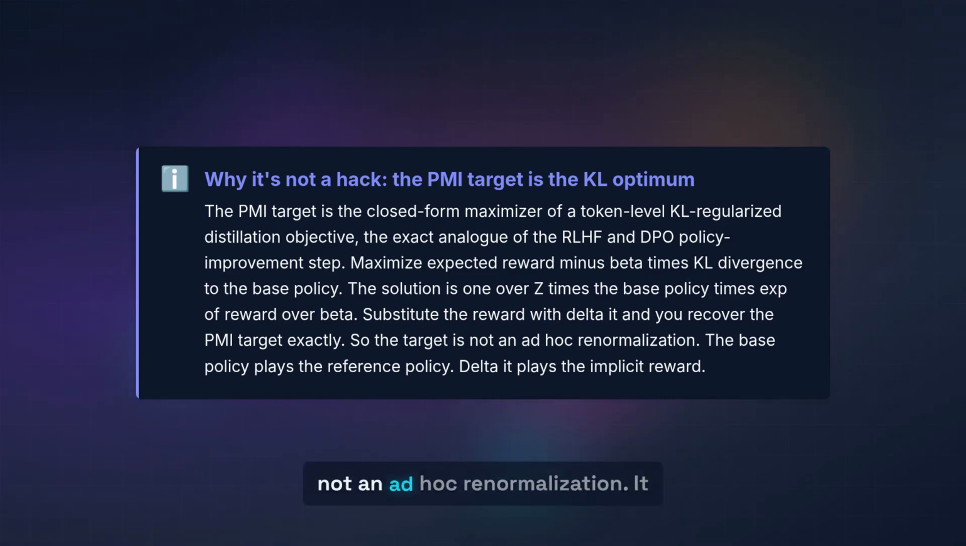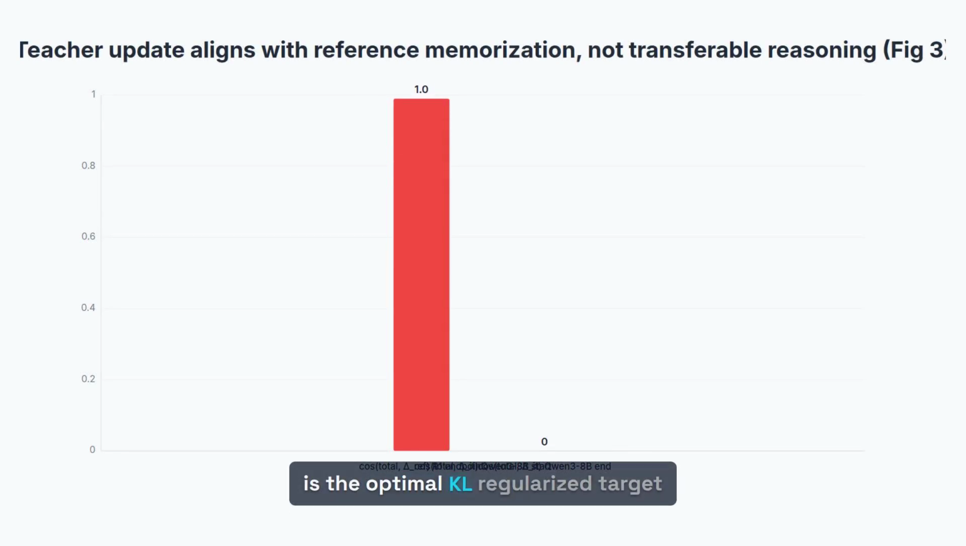So the target is not an ad hoc renormalization. It is the optimal KL-regularized target induced by the transferable reward. The base policy plays the reference policy. Delta it plays the implicit reward.